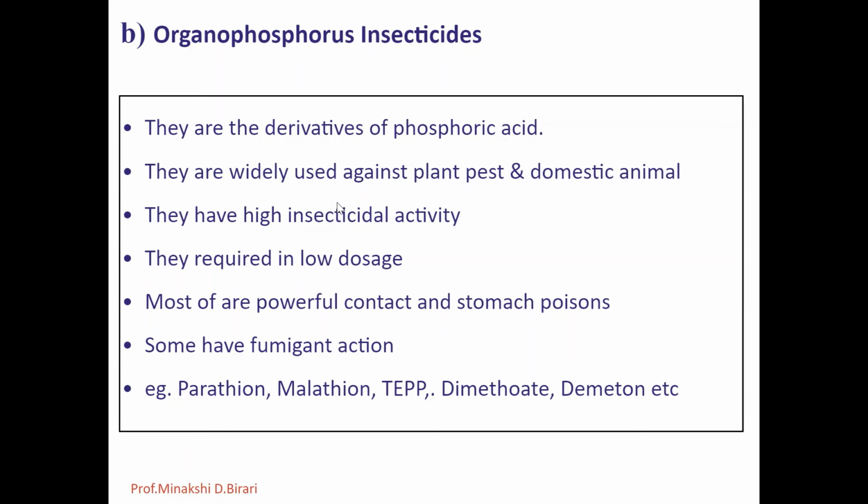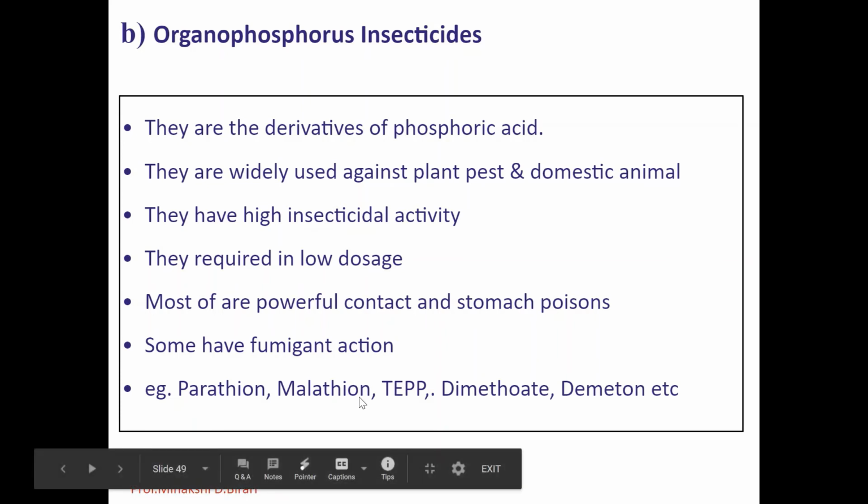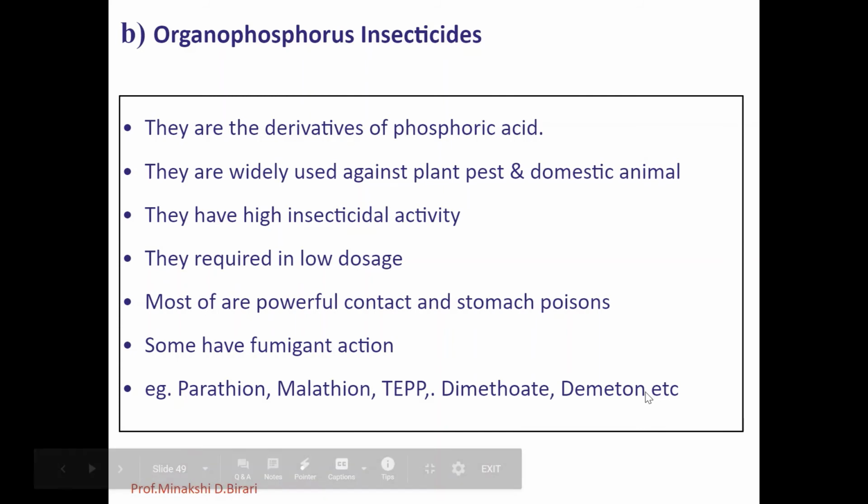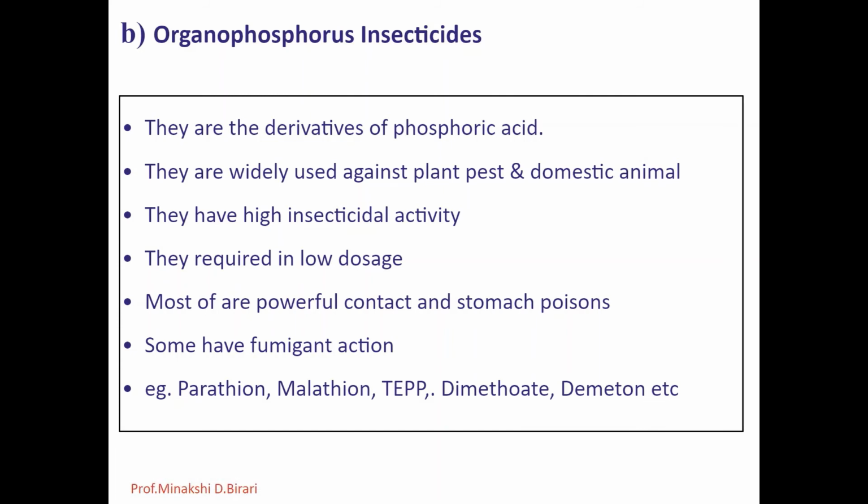They have high insecticidal activity. They are required in low dosage. Most are powerful contact and stomach poisons. Some have fumigant action. For example, parathion, malathion, tetraethyl pyrophosphate, dimethoate, cystox, demeton, etc. Their low dosage is required and they have low chronic toxicity, and most of the organophosphorus insecticides are powerful contact and stomach poisons. Also some have a fumigant action.